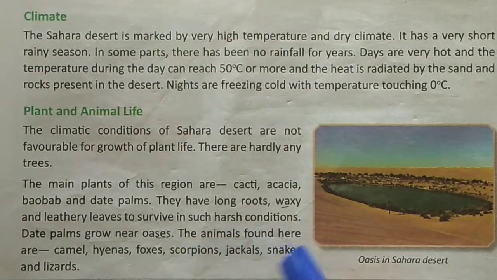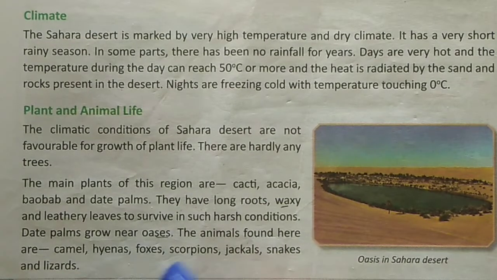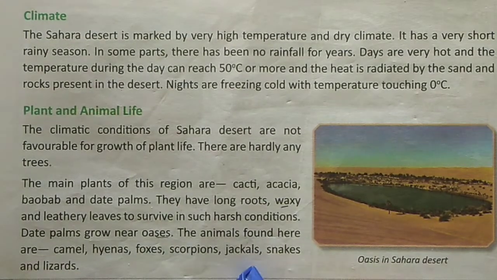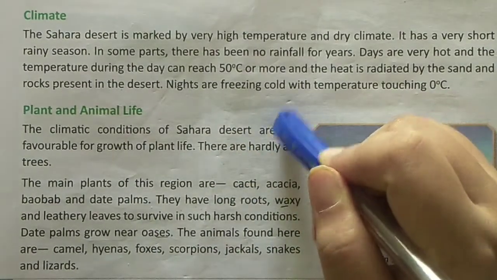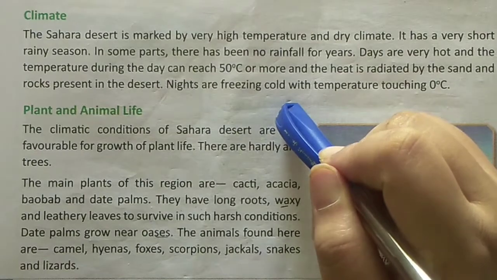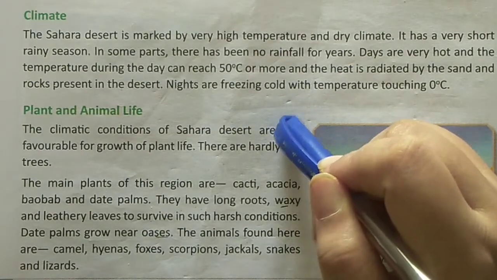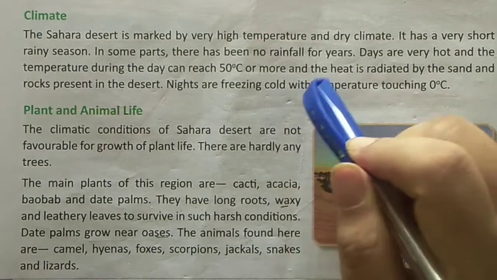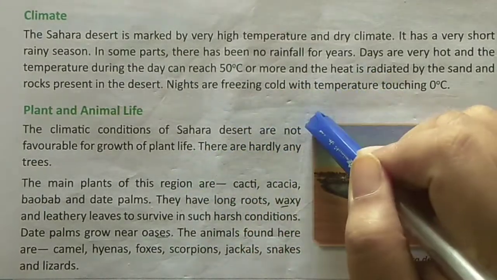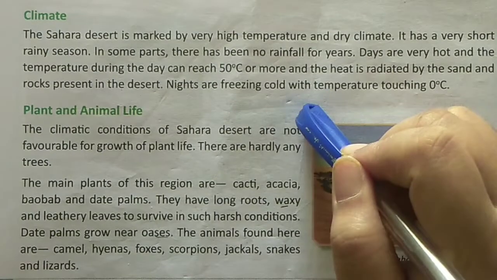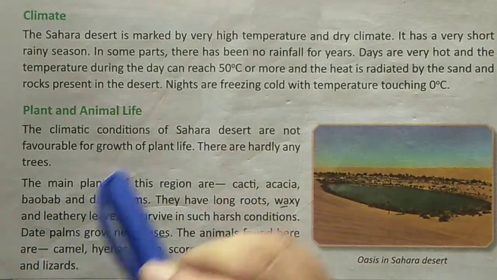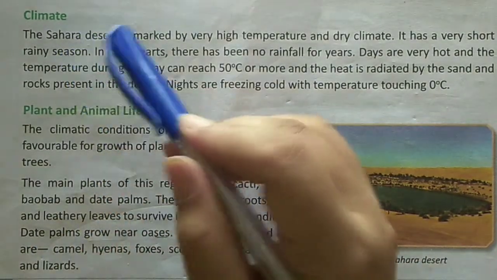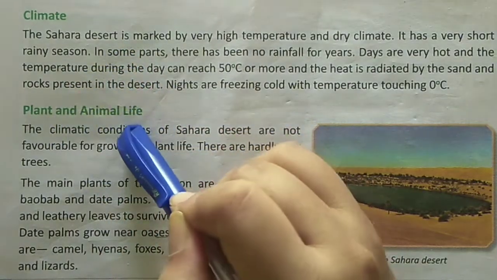The animals found here are camel, hyenas, foxes, scorpions, jackal, snakes and lizards. Camel is very important. Even camel is called the ship of the desert as it can survive without food and water for a long time. That's why it's called the ship of the desert. Okay. So this is the climate and plant and animal life.